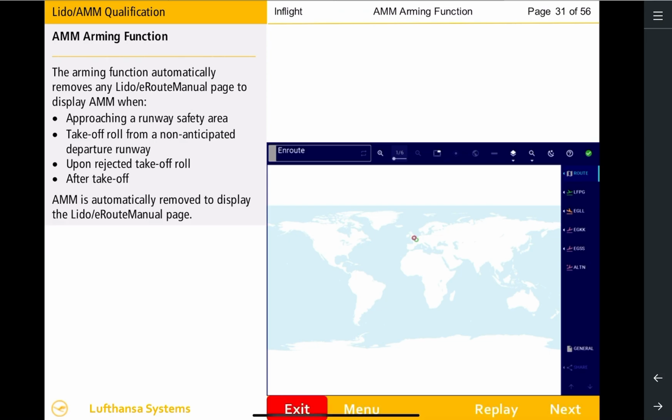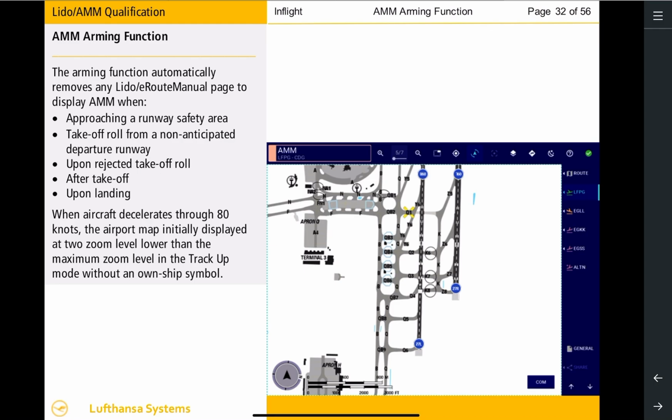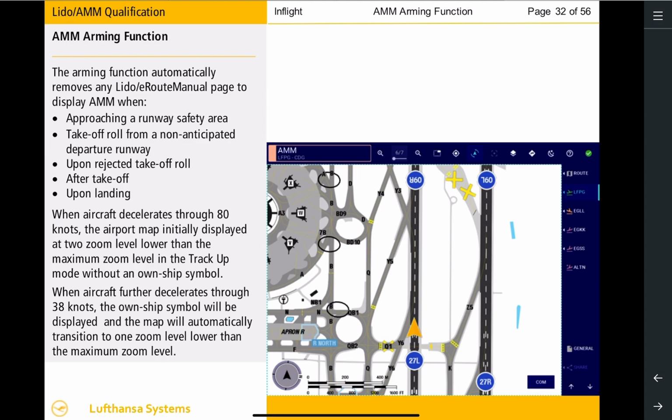To support the crew in identifying the next suitable runway exit upon landing, Lido AMM will automatically switch to airport map when the aircraft decelerates through 80 knots. The respective airport map will be displayed at 2 zoom levels lower than the maximum zoom level, in the track up mode and without an own-ship symbol. As the aircraft further decelerates through 38 knots, the own-ship symbol will be displayed and the map will automatically transition to 1 zoom level below the maximum zoom level.